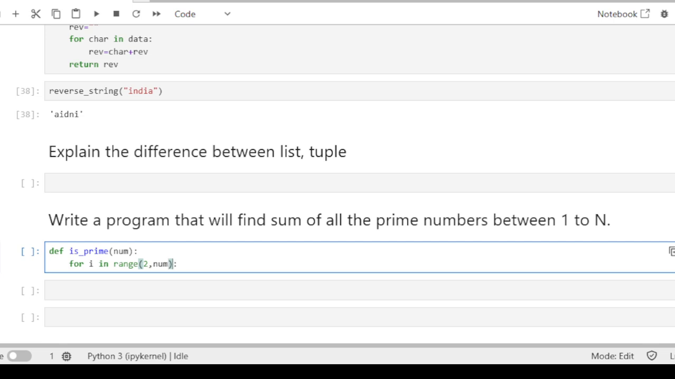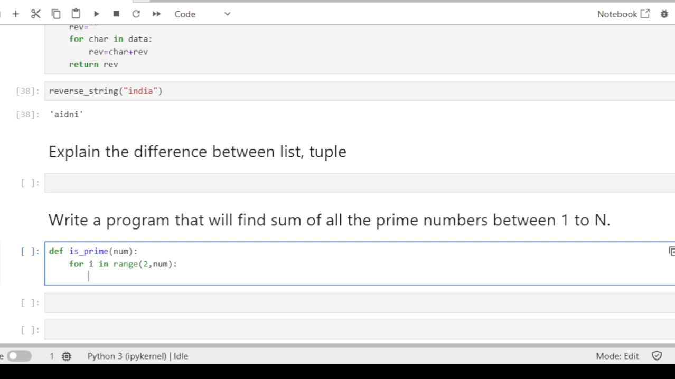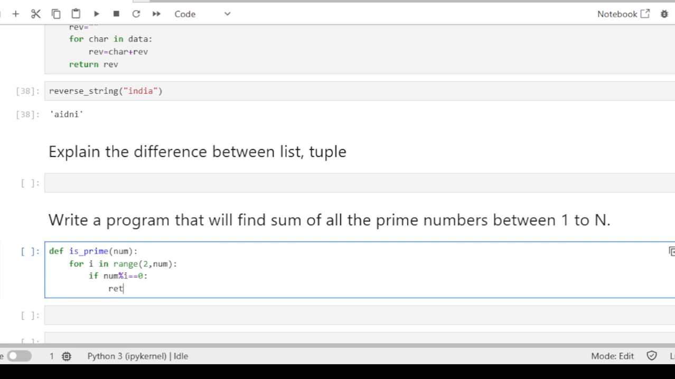So, for i in range, if num modulo i is equal to 0, it means the number is divisible by one of these numbers, that means it is not a prime number, then I will return False.